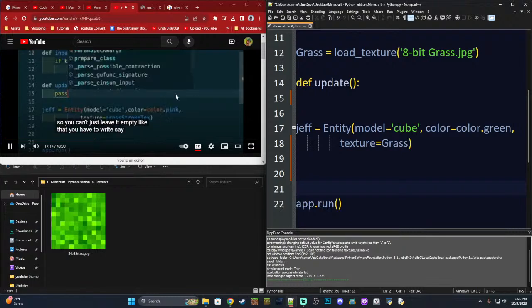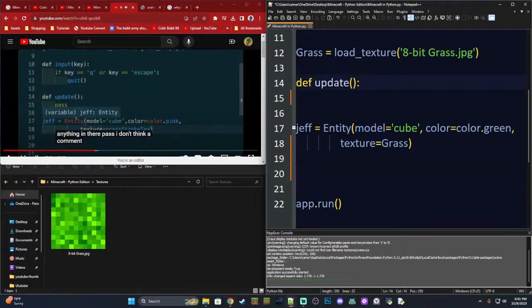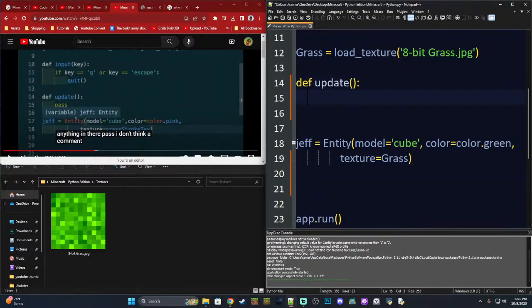You have the right to say pass. So if you don't want to put anything in there, pass. Okay, that's a cool new Python fact that I didn't know. If you want to end a function but you don't want to do anything with it, you can just type in pass. I think is what he's saying. If you just want to avoid this function. But if you use the pass keyword, now everything's happy. So you just basically got an empty function ready to go.